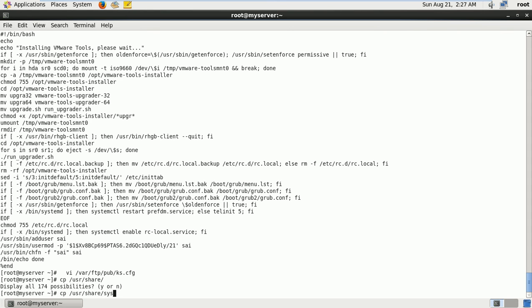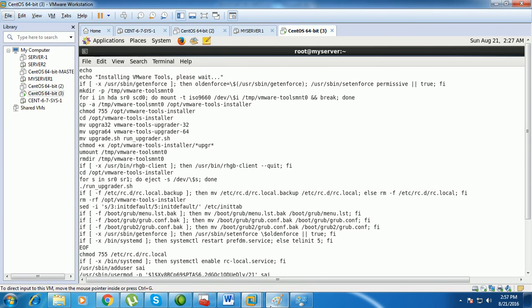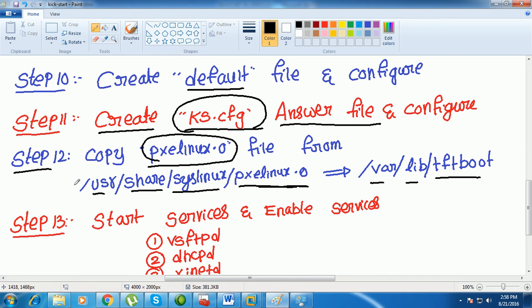Syslinux, under syslinux, pxelinux.0, and this file you need to copy under the var directory, under the lib directory, under tftpboot. So this is the file we specified in the DHCP server, for which file I need to start booting. So now we can say step 12 is completed.